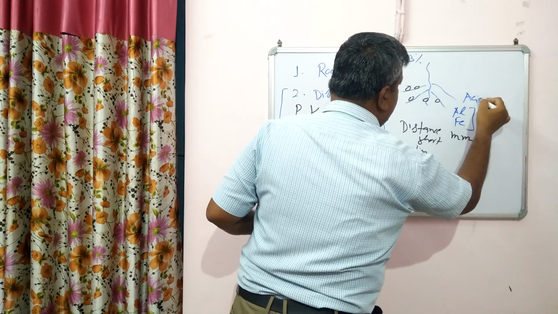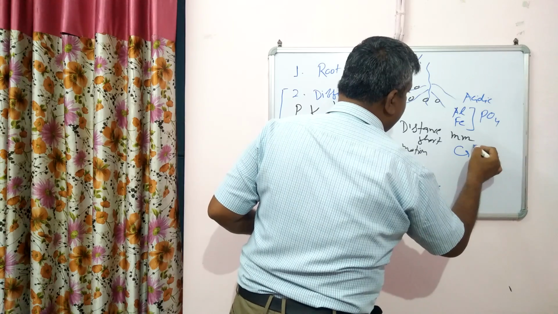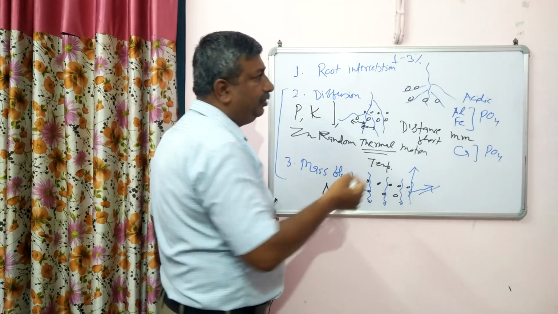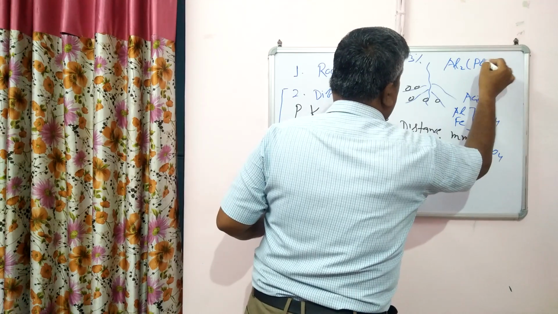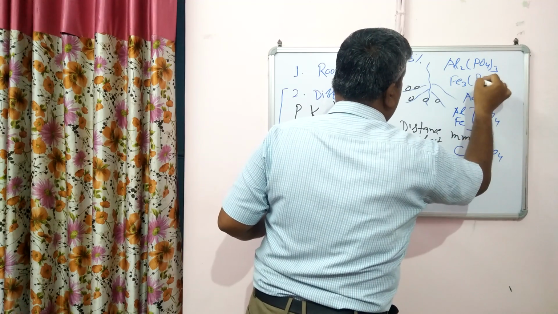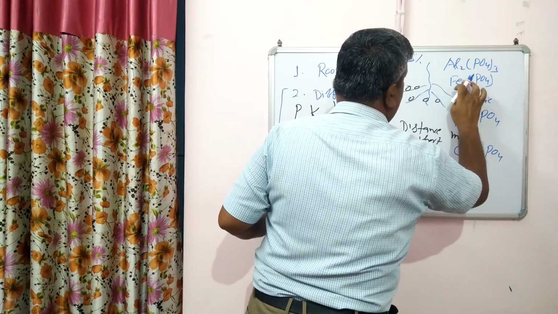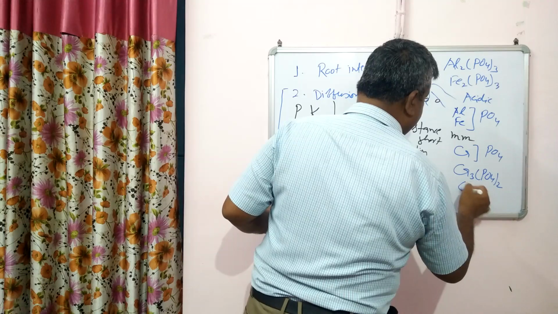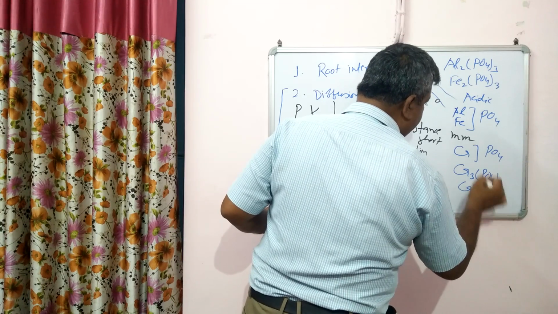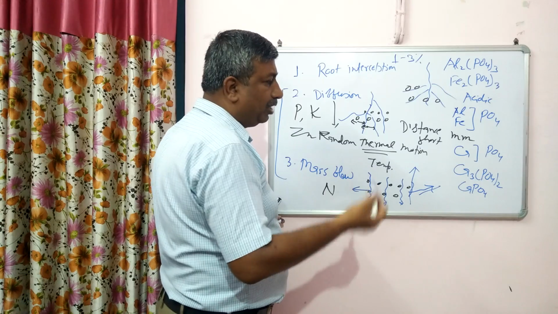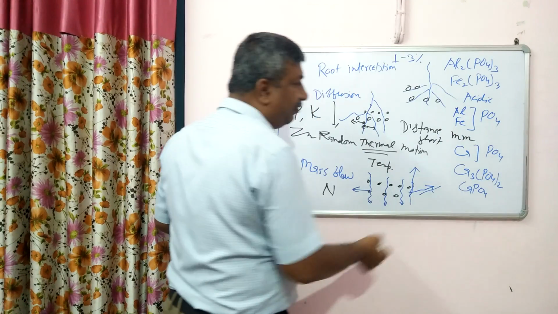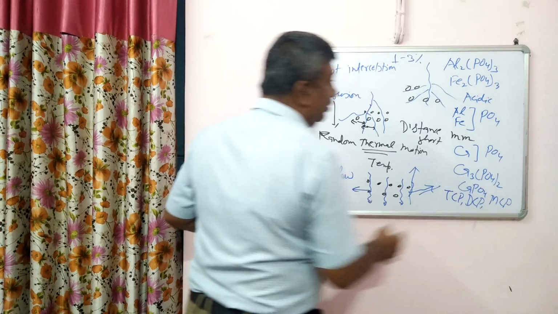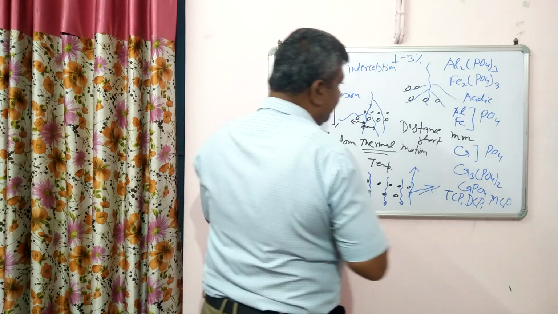In acidic soil it forms aluminum and iron phosphates, and if pH is high, then it makes calcium phosphate: Ca3(PO4)2, Al3(PO4)2, Fe3(PO4)2, Fe2(PO4)3. There are different compounds: tricalcium phosphate, dicalcium phosphate, monocalcium phosphate, TCP, DCP, MCP. And these are insoluble compounds. The problem is that these are insoluble.